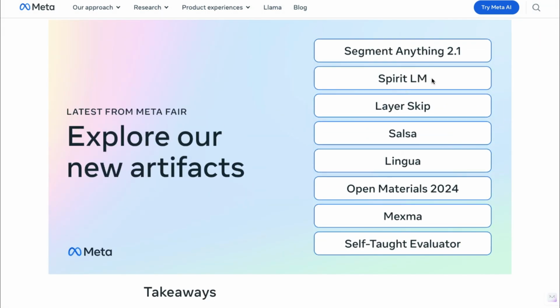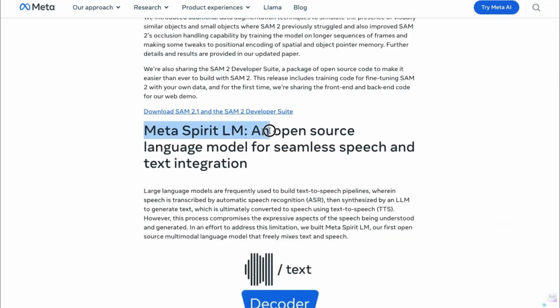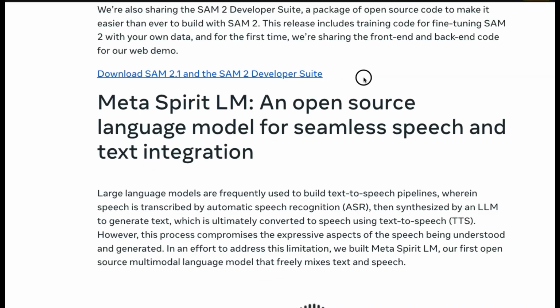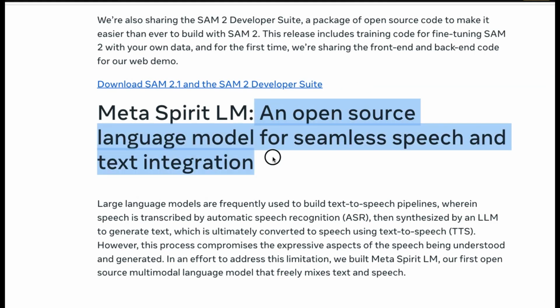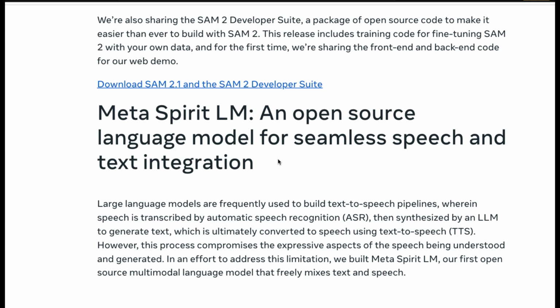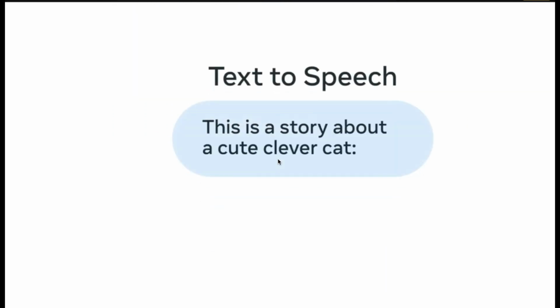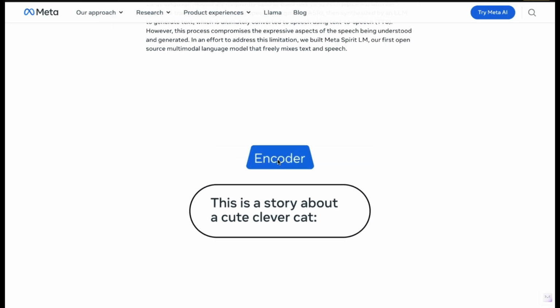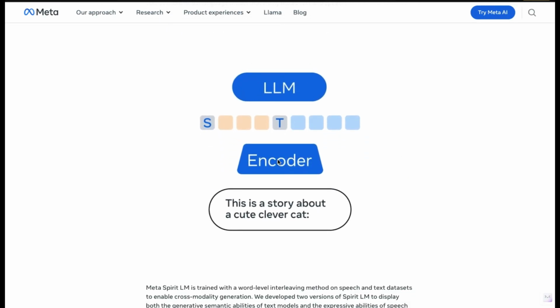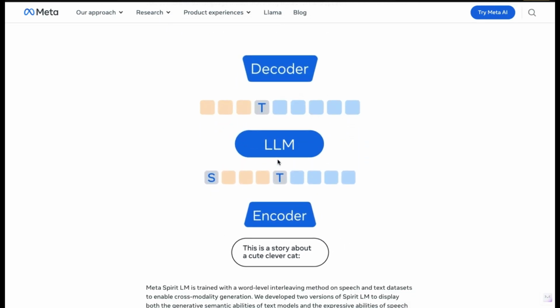Another important release is the Meta-Spirit LM, which integrates speech and text seamlessly, offering open source access for developers and researchers. The new system, Meta-Spirit LM, can handle both speech and text as input and generate both as output. This is a significant improvement because unlike typical systems like Whisper that convert speech to text, it retains the expressiveness of speech.